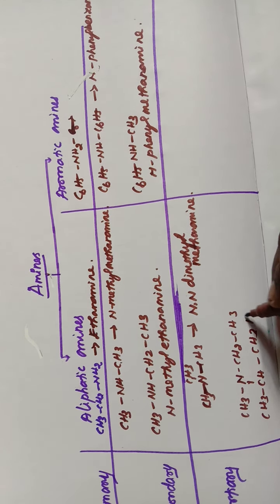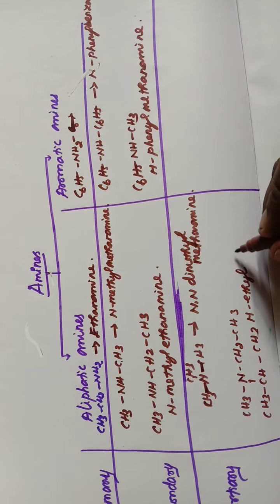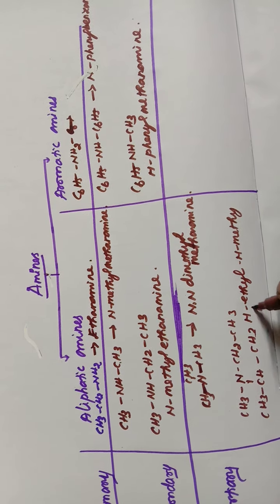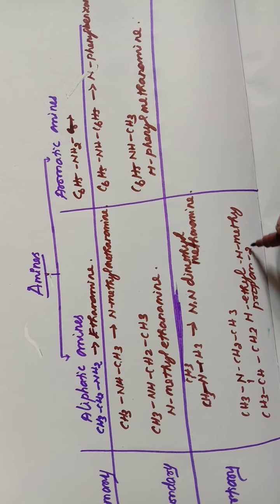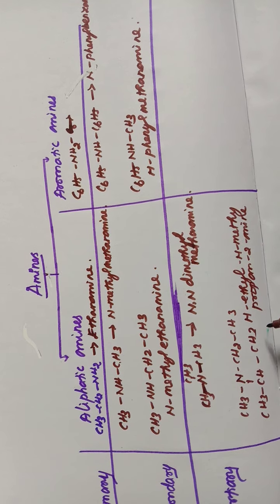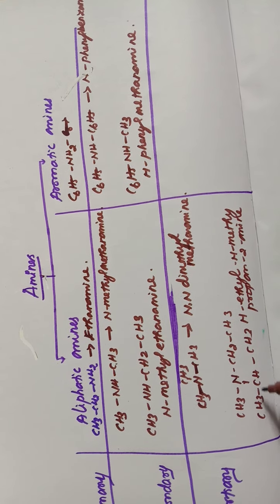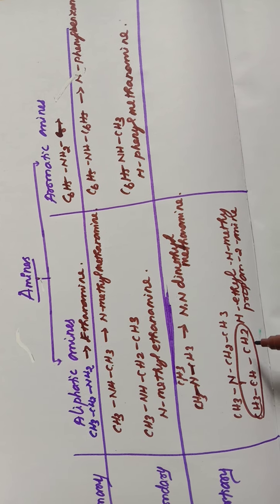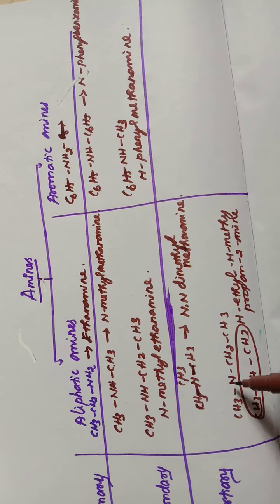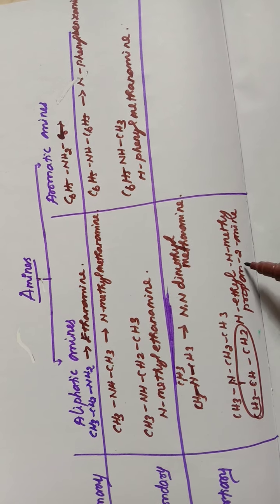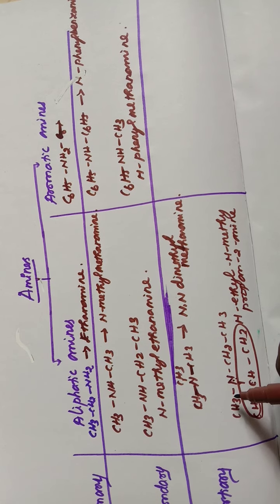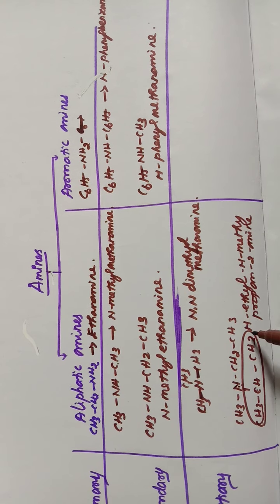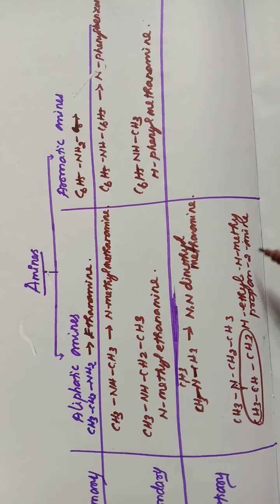So name of this compound is N-ethyl, N-methylpropane-2-amine, or 2-propane amine. See here, this is the parent hydrocarbon, 3 carbon atoms are there, so parent name is propane. To the second carbon the nitrogen atom is attached, so 2-amine, and here 2 substituents are attached to the nitrogen atom, so the name of the compound is N-ethyl, N-methylpropane-2-amine.